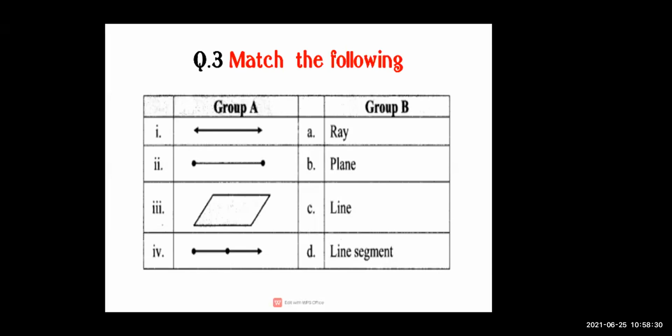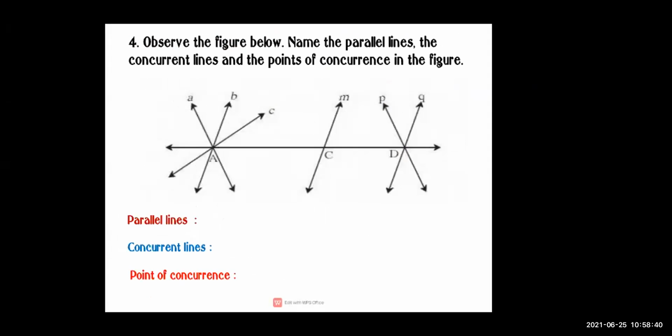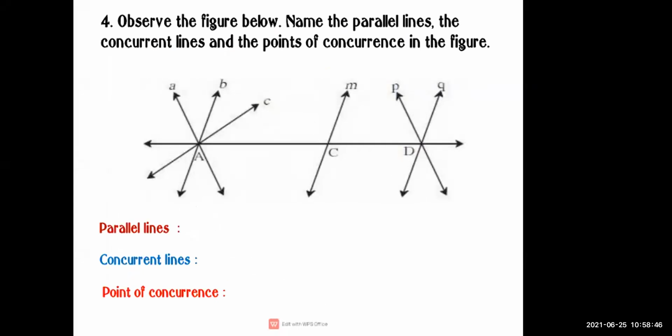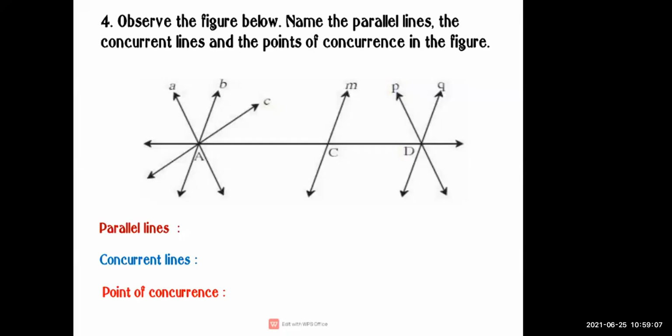Okay. So we have done with question number 3 also. Now we will move to the next question. Now this is very easy. I taught you also. So our fourth question. Who is going to read it for me? Now I'll unmute one person. Krutika, I have unmuted you. Observe the figure below. Name the parallel lines, the concurrent lines, and the points of concurrence in the figures. Very good. Mute yourself, beta.